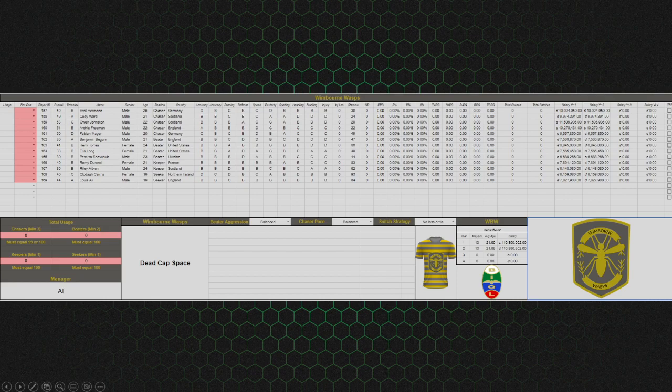So this will help you determine how these players are going to grow, who's going to grow the best. And as players get older, who's going to regress the least? So a D potential player is going to regress faster than an A potential player once they hit their prime age.